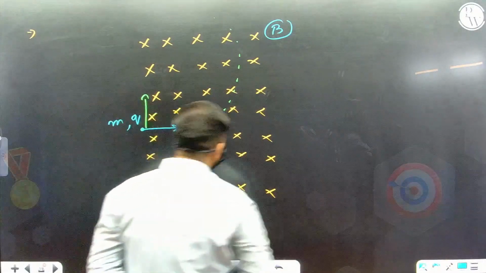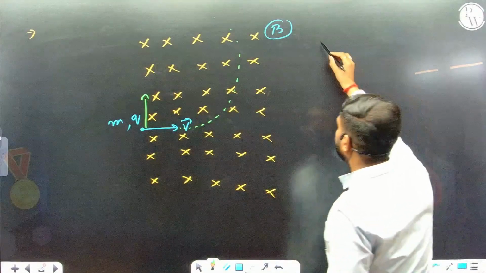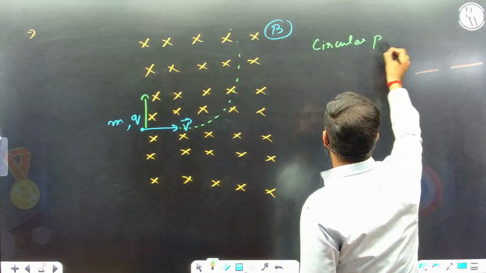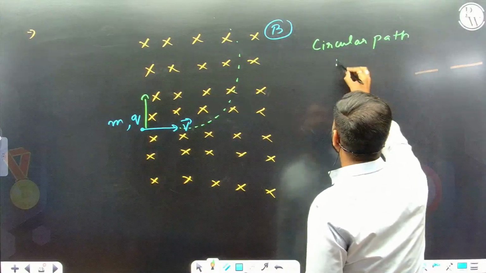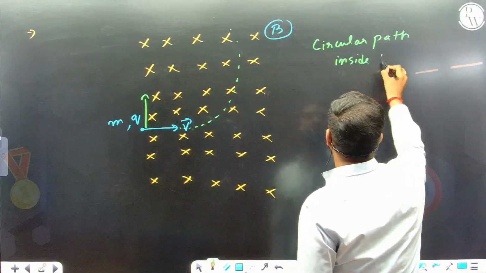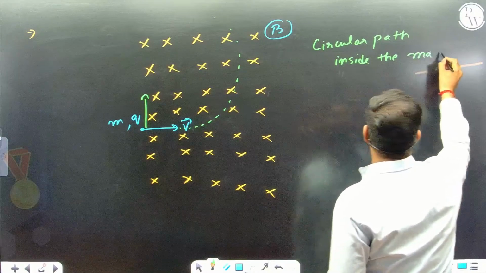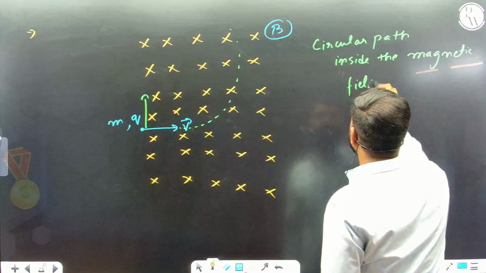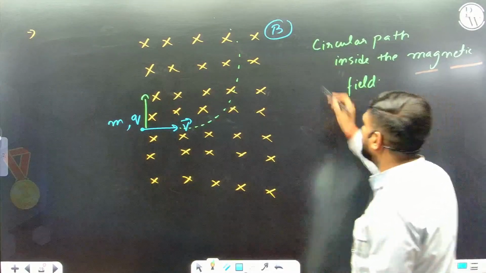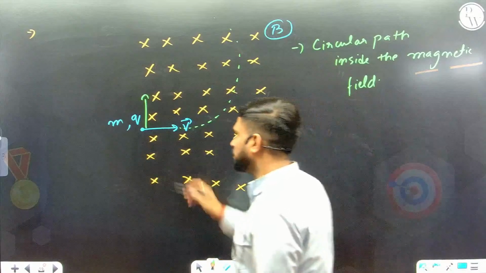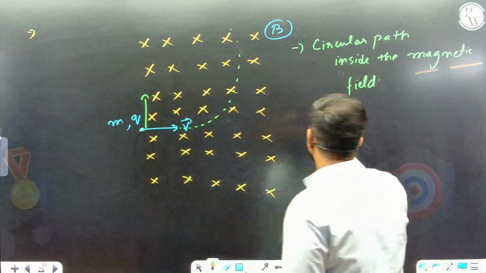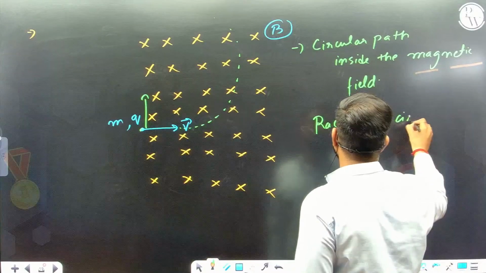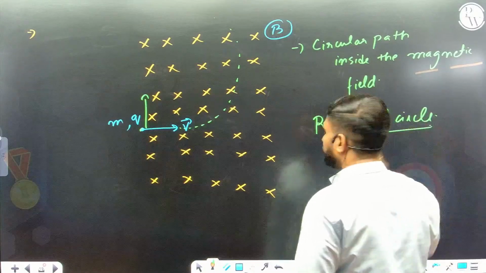So they ask, is it a circular motion? Yes, it is a circular path inside the magnetic field. How do we get the radius of the circle? The radius of the circle we will easily get using the centripetal formula.